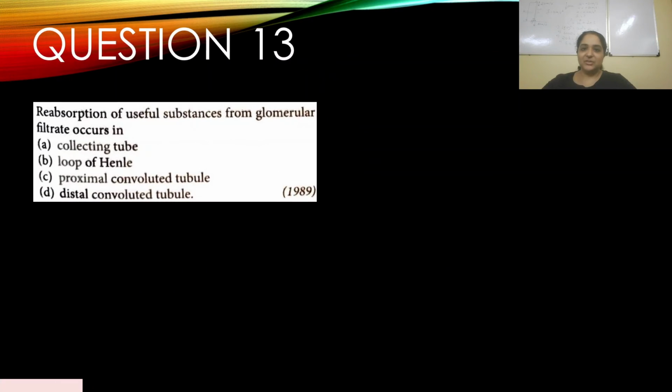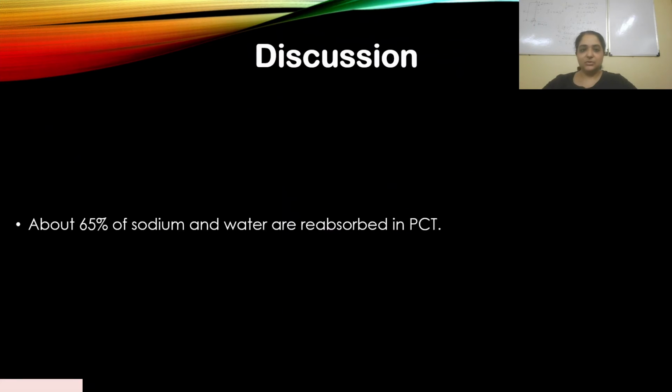All right, question number 13. Reabsorption of useful substances from glomerular filtrate occurs in, appeared in 1989. Again, this is a similar question, right? Collecting tube, no. Loop of Henle, no. PCT, yeah. Distal convoluted tubule, not really. Reabsorption of useful substances. The answer should be C. Again, let's go to the explanation.